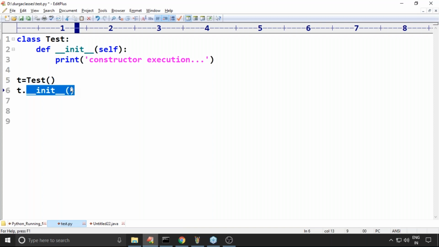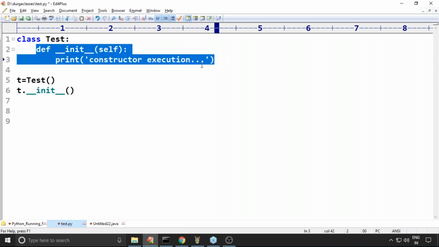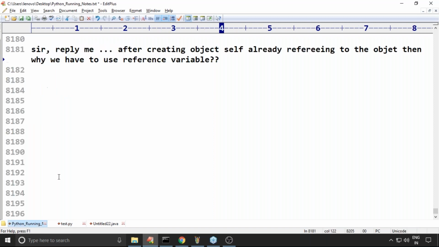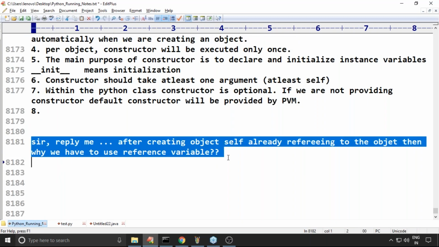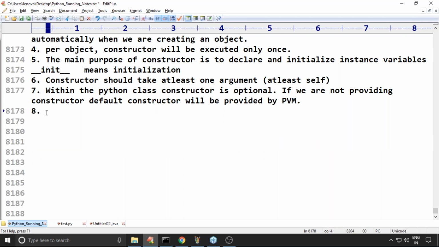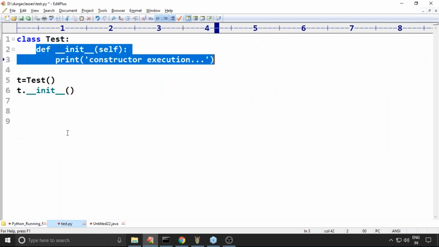Will the constructor be executed a second time or not? So my doubt is, is it possible to call the constructor explicitly or not?